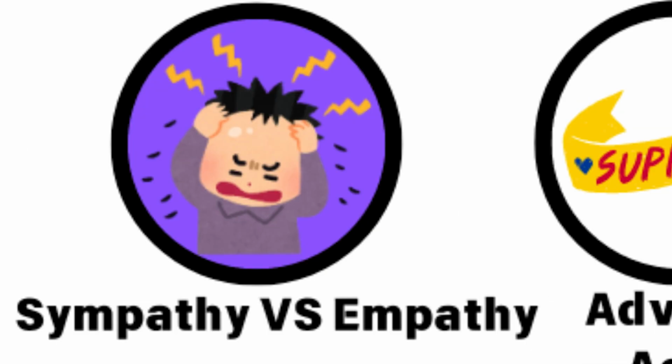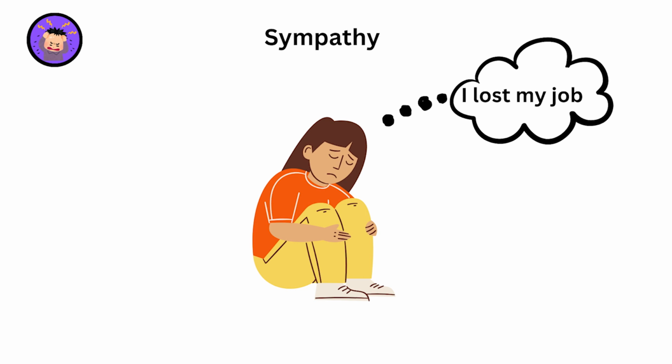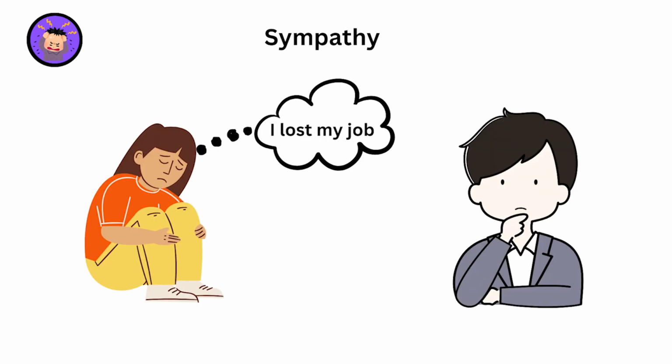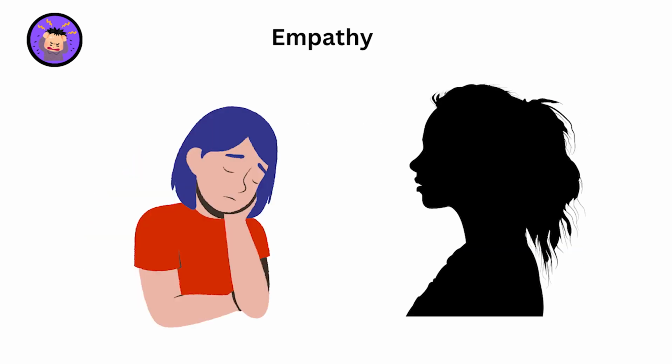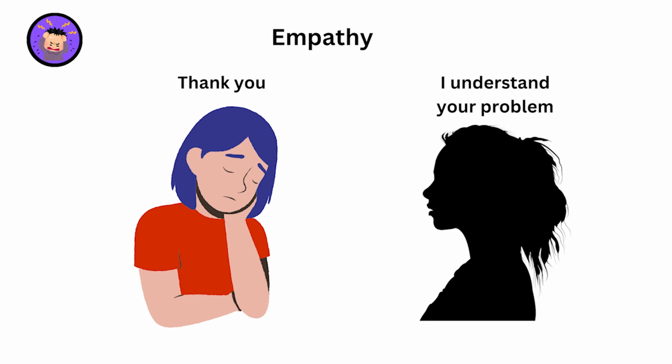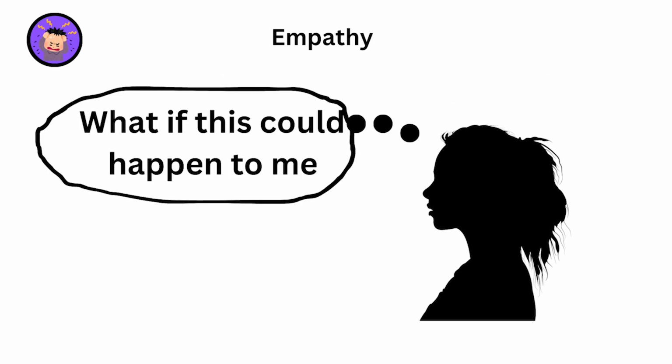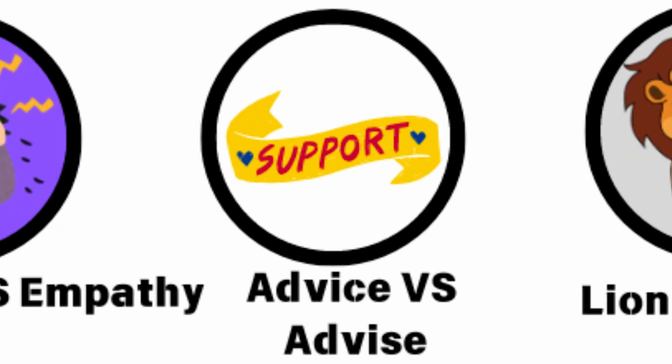Sympathy versus empathy. Sympathy involves feeling pity or sorrow for someone else's misfortune. I felt sympathy for her after hearing about her loss, means you feel bad for her situation. Empathy is the ability to understand and share the feelings of another person. She felt empathy for her friend's sorrow, means she could feel and understand her friend's sadness as if it were her own.